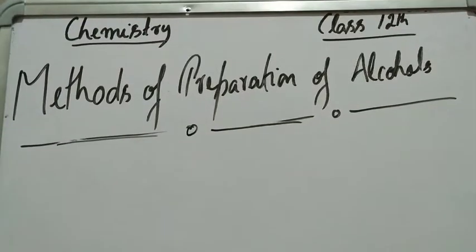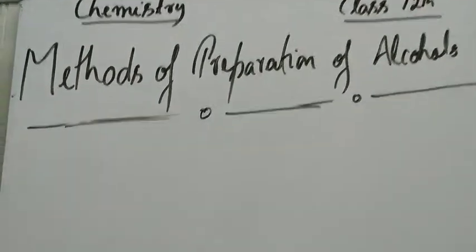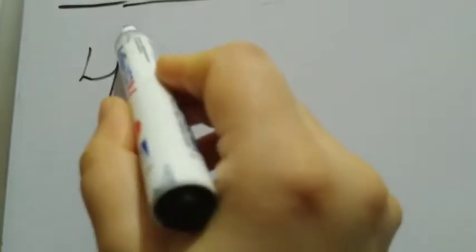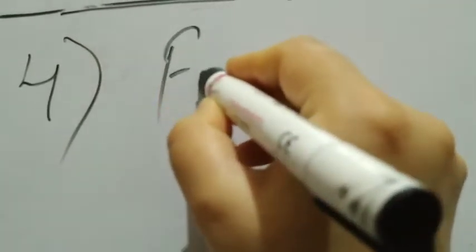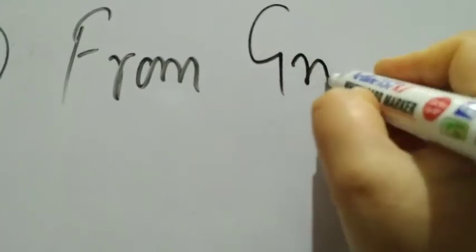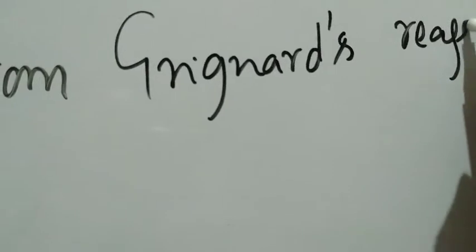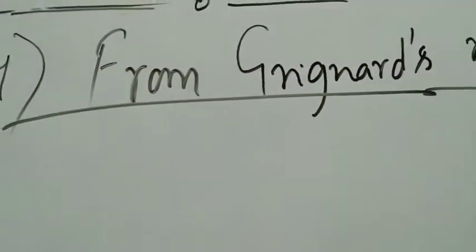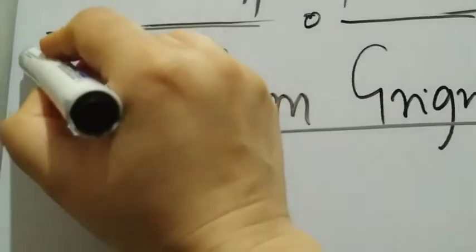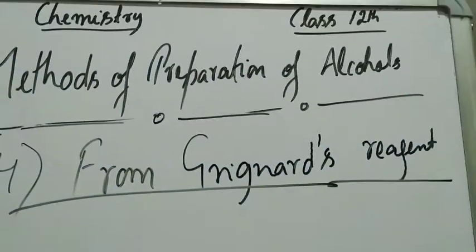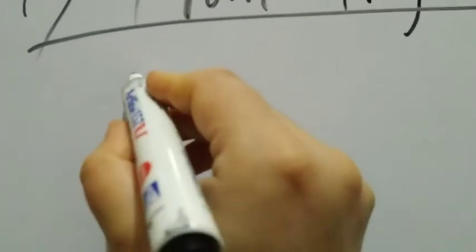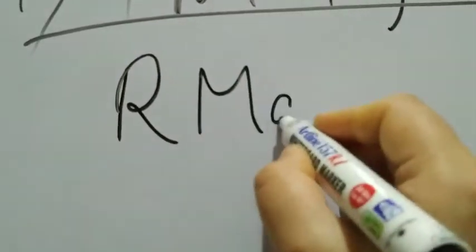We continue with the methods of preparation of alcohols, and today we'll be doing a very important method of preparation, which is preparation of alcohols from Grignard's reagent. Preparation of alcohols from Grignard's reagent is one of the very important methods of preparation for alcohols. First things first, let's try to understand what this Grignard's reagent is.